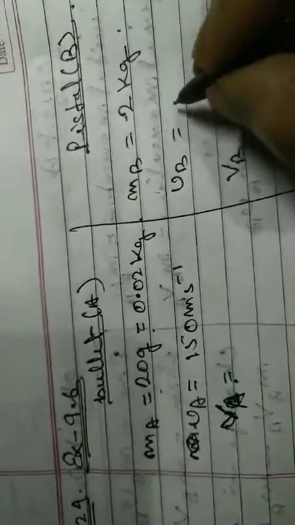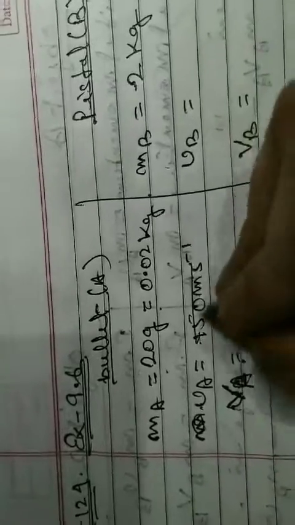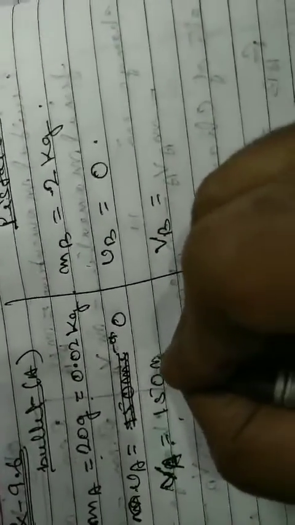The mass of the pistol is 2 kg. Now one thing, both the objects are stationary before firing. The bullet is at rest, so initial velocity is 0, and the pistol is also at rest, so 0. After that the bullet is fired, so the final velocity of the bullet is 150 meter per second, and we have to find this.